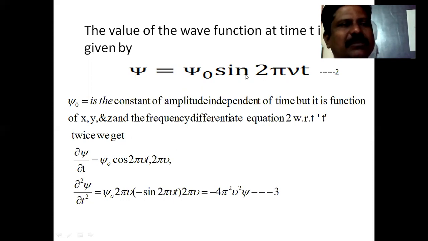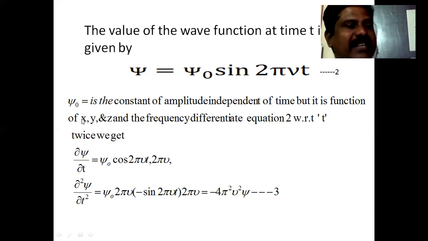Now, for a simple derivation, let us differentiate equation 2 with respect to t twice. When you differentiate, ∂ψ/∂t = ψ₀ cos(2πνt) times the differentiation of 2πνt, which is simply 2πν. Next, ∂²ψ/∂t² = ψ₀ 2πν times the differentiation of cos, which is minus sin(2πνt), times 2πν. That equals minus 4π²ν² ψ.